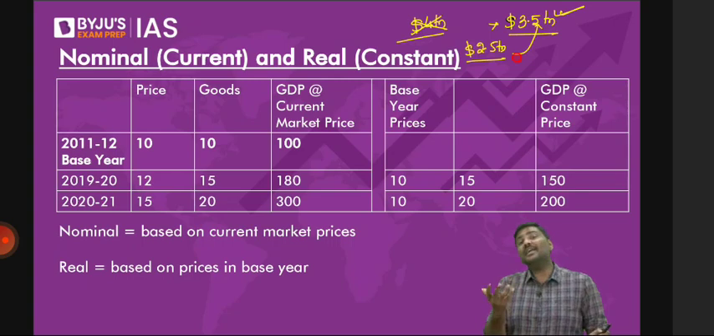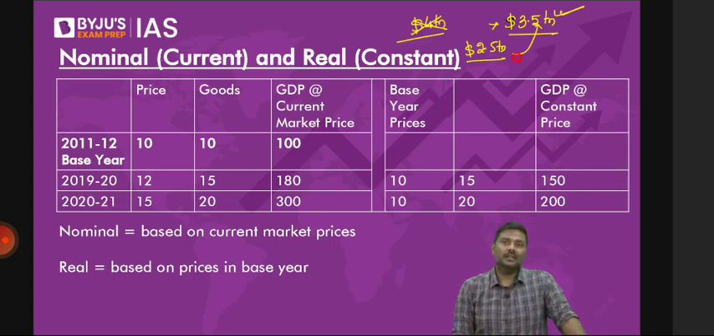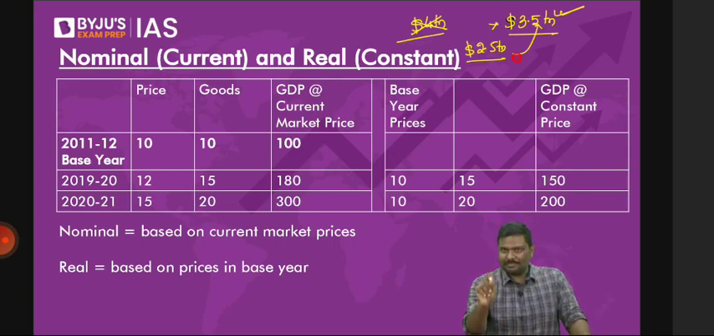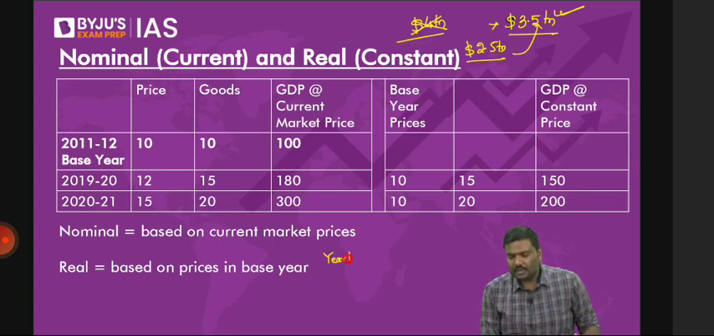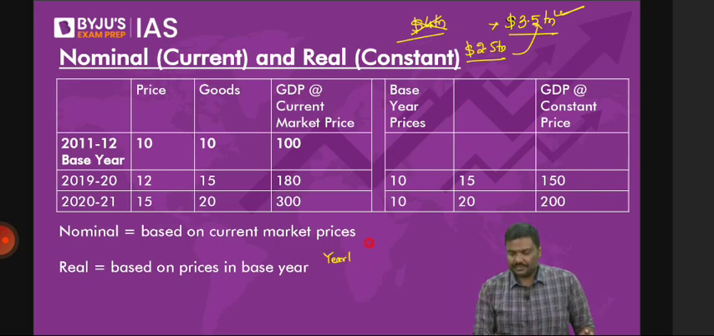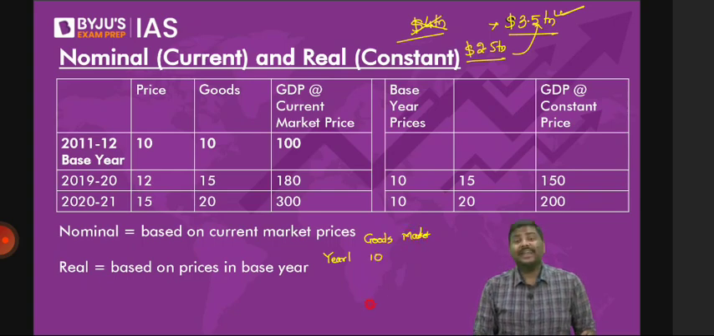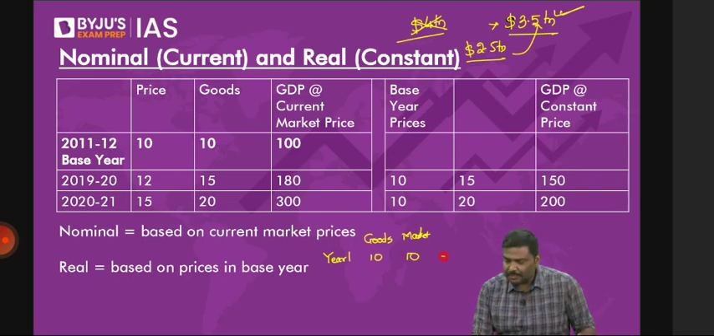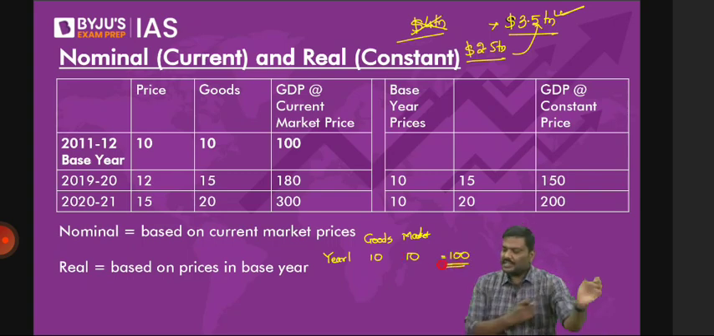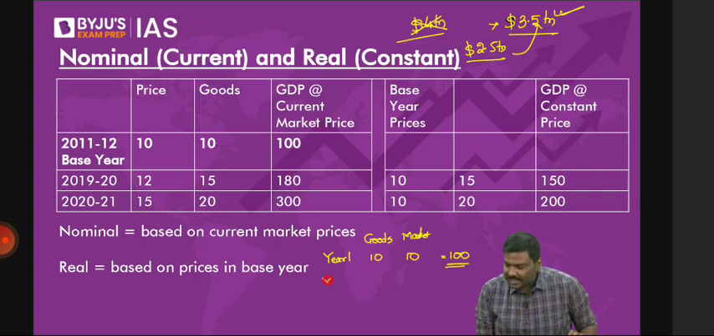Now, how do we make a comparison? There's a problem with that. The problem is inflation. Let me give you a very simple example. Imagine year 1. In year 1, we have produced 10 goods. The market price is, let's say, 10 rupees. What is the GDP value? 100. Now, let's say year 2.